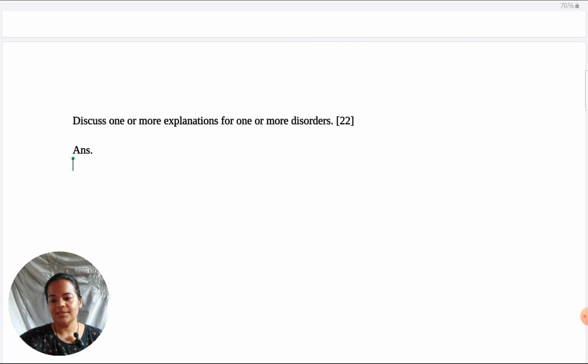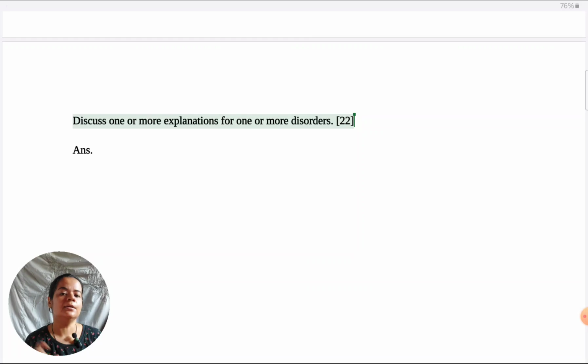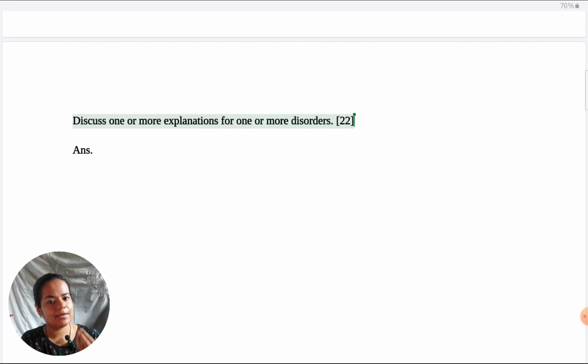Also here the question is discuss explanations, that was evaluate studies. So in case they give you evaluate studies for explanations, like they change the wording of the question, what I've discussed in the previous answer could be useful for you for attempting this type of question and the evaluate the studies type of question. So even if you're not taking up the biases or diagnosis topic, nevertheless I recommend you go and watch that answer as well.